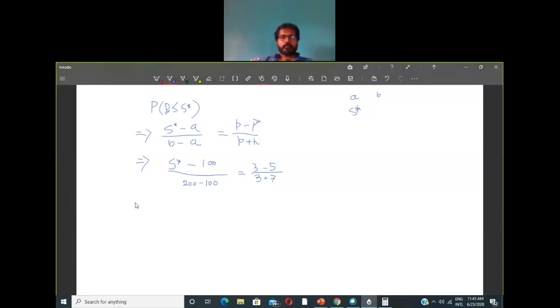Okay, and if you solve it, you will have A star minus 100. So what we will have over here is 100 multiplied by minus 2 divided by 10, so we will have minus 20 over here.